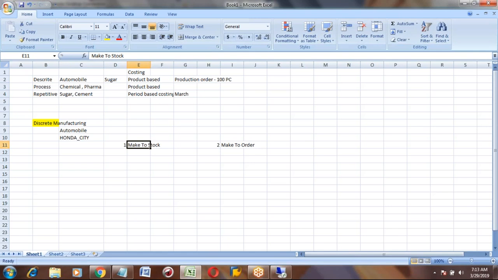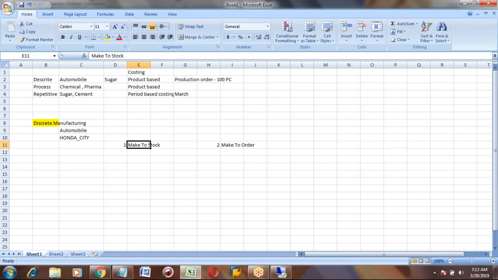So, for example, after manufacturing, when the Honda is completed, they will keep it in the stock. So whenever the customer comes, if that model is available, he will purchase and take it away.